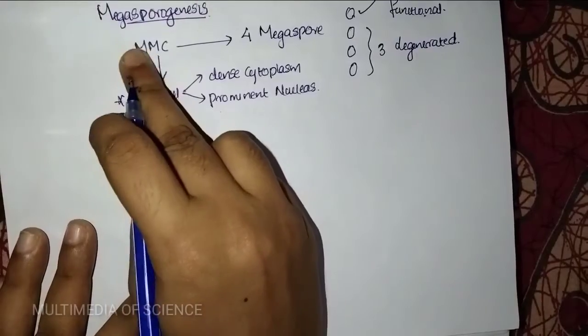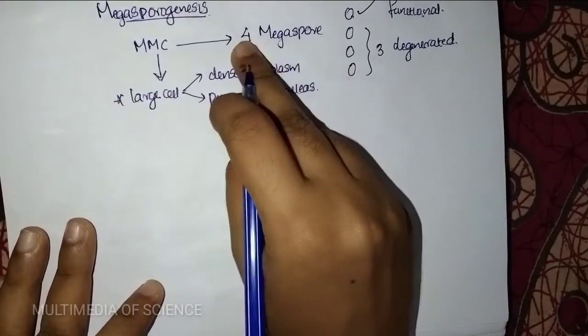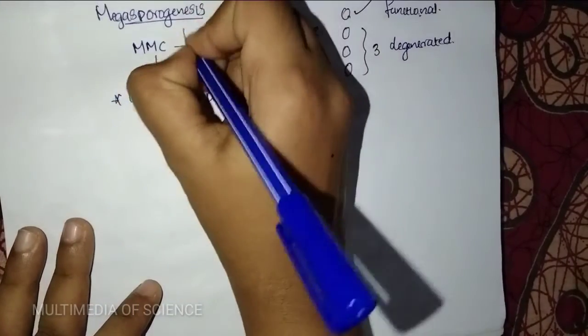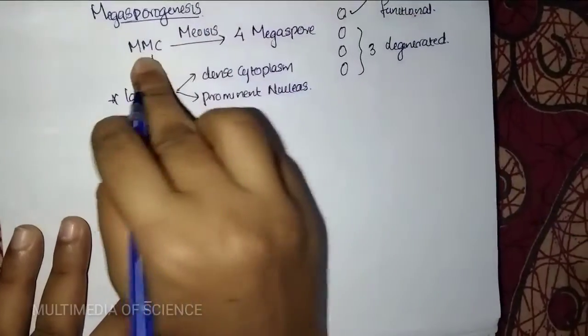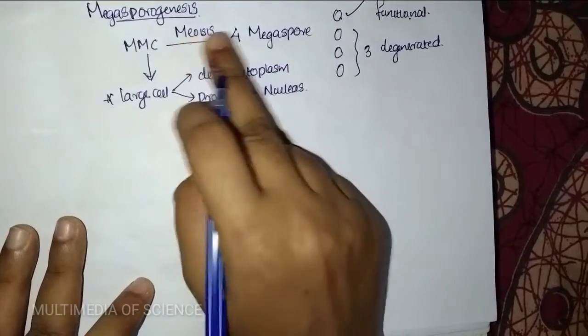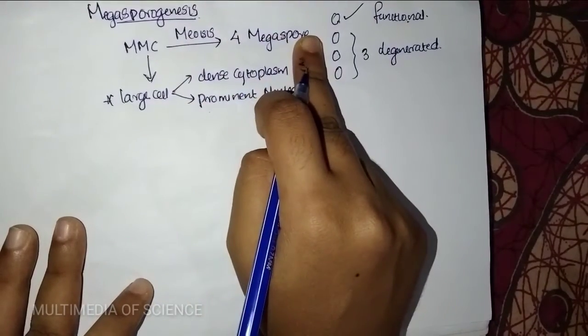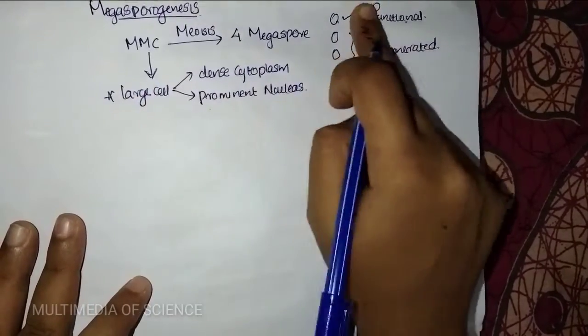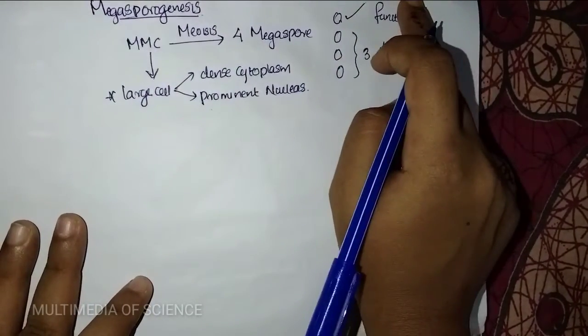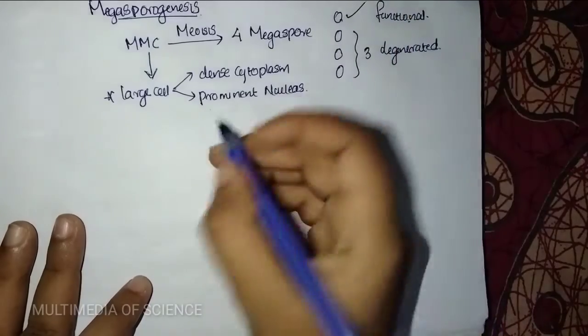And this megaspore mother cell undergoes meiosis to form 4 megaspores. So this one is meiosis. Clear? Then the functional one becomes the embryo sac.